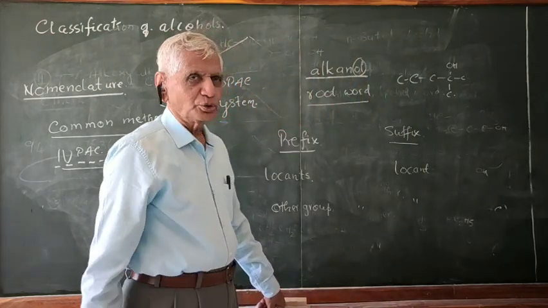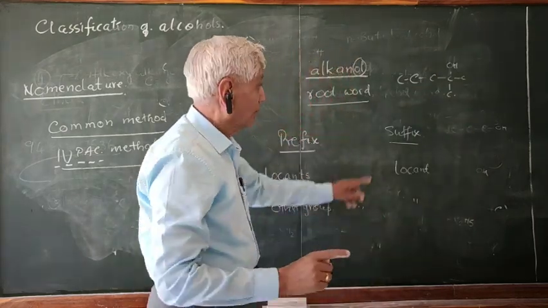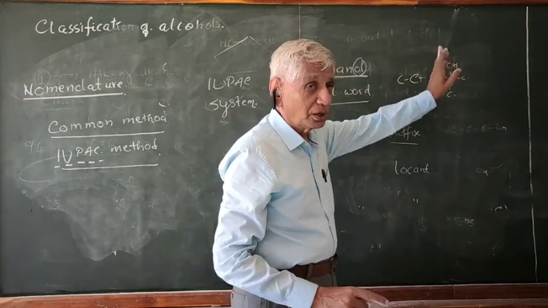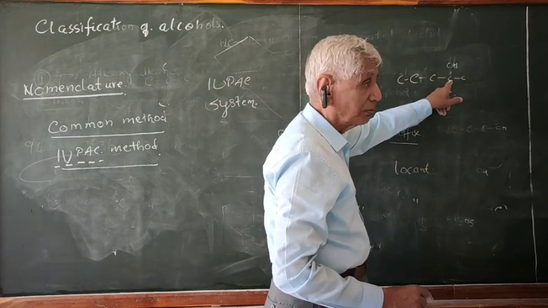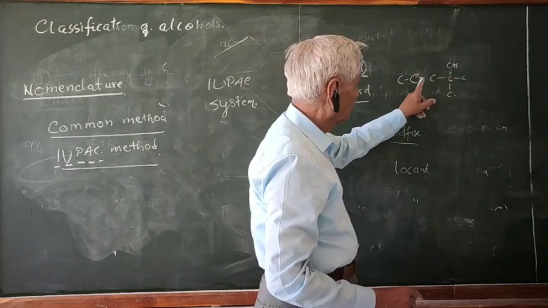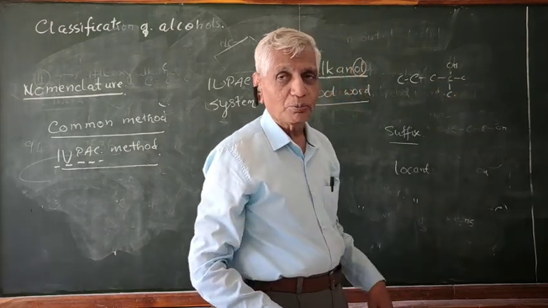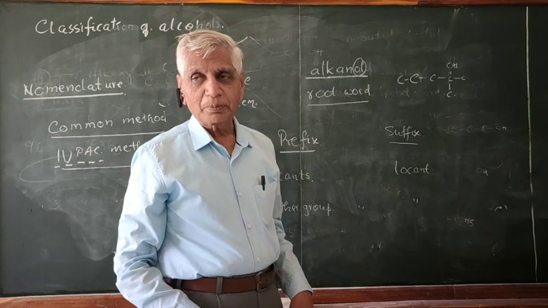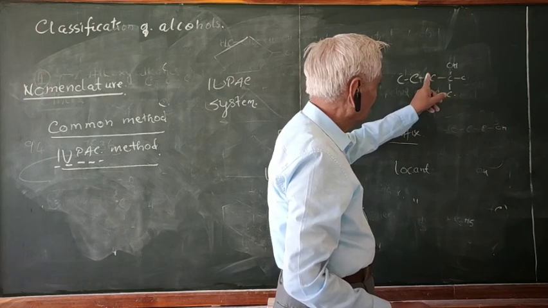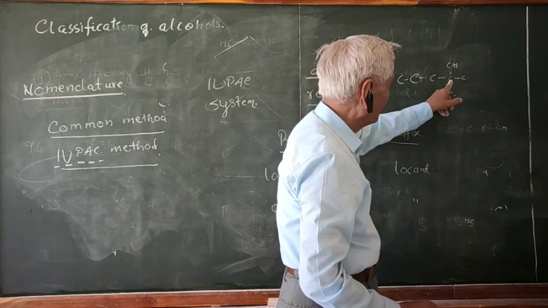Suppose you have got two chains. One is 1, 2, 3, 4, and this fourth carbon atom contains the OH group. There are two chains here. Which is the longest chain containing the OH group? It is the four-carbon chain present here, because the OH group is present here: 1, 2, 3, 4. If you select the other chain, it is only 1, 2.